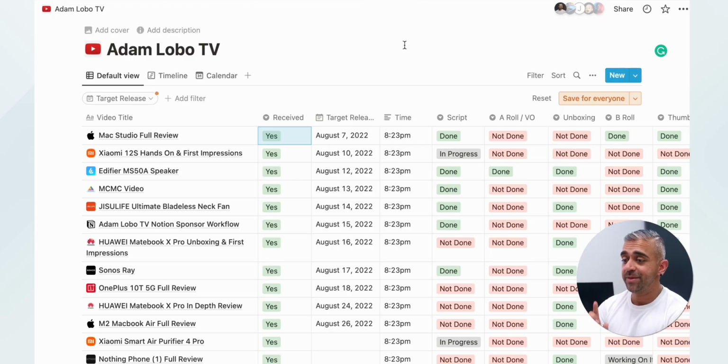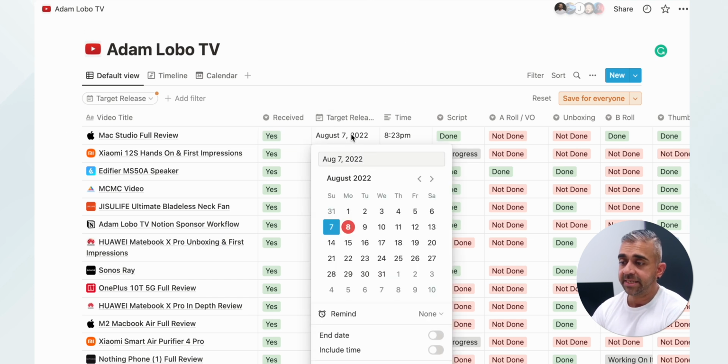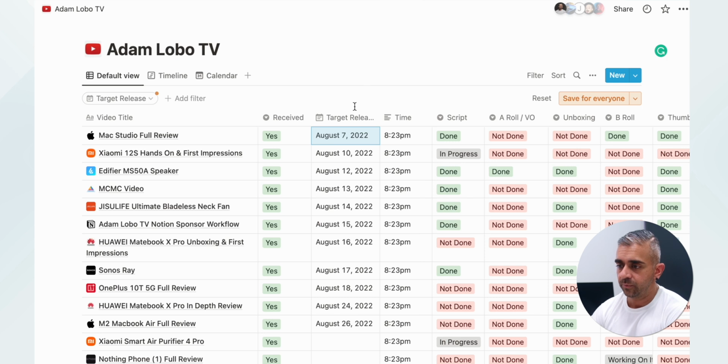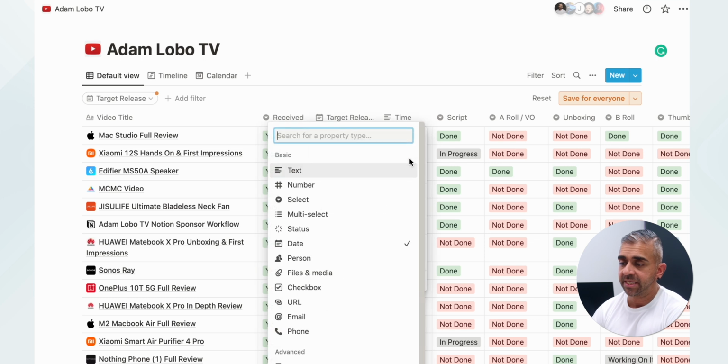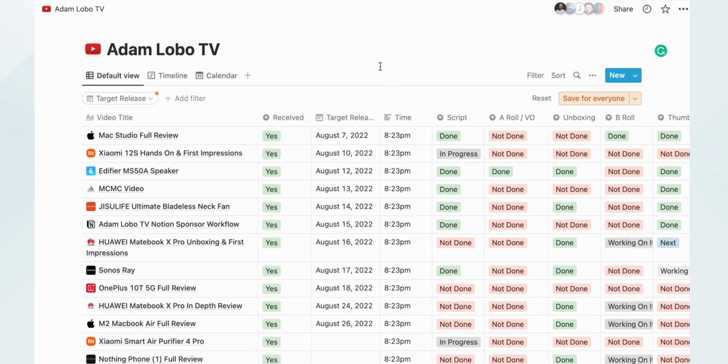Target releases. Now this is one of the inconsistent things because based on the work timing that we do for every product, it can vary very much. So this is based on a calendar style. So how you do that is that when you create a new column, you change the type to date, and that's how I got the whole entire date of the target releases. But again, the target releases are not exactly how it is. I kind of sometimes change it around because, you know, work can be a little overwhelming, although I have this amazing workflow.